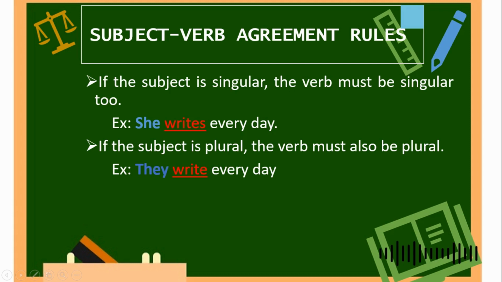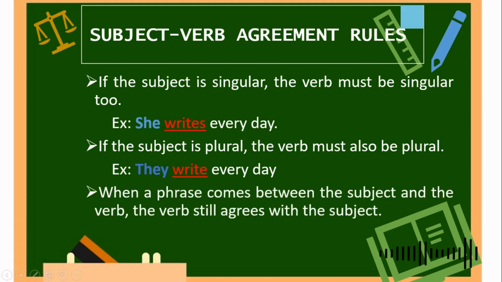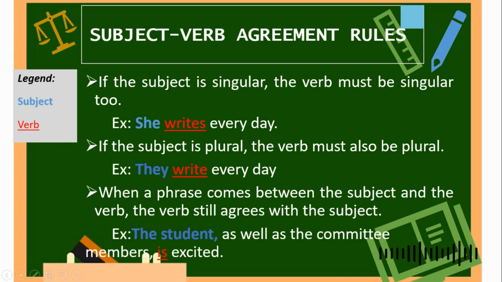Next, when a phrase comes between the subject and the verb, the verb still agrees with the subject. For example, the student, as well as the committee members, is excited. Our subject in this example is the student, and between the subject and the verb we have our phrase, as well as the committee members. Next, take note of our legend. The blue represents the subject and the red represents the verb.